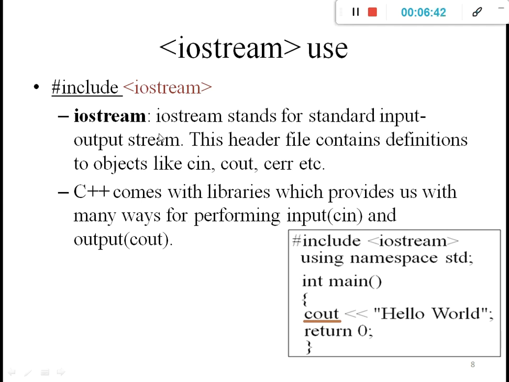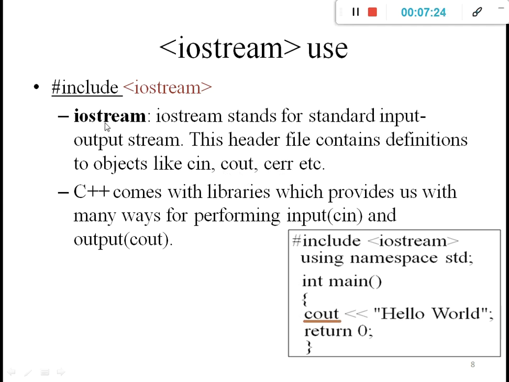Iostream stands for standard input output stream. It is related to input, which means giving input to the program, and the output of the program. That is done with iostream. This header file contains definitions of objects like cin, cout, cerr, and multiple other objects. In this program we use cout, which is again an object under the iostream header file.